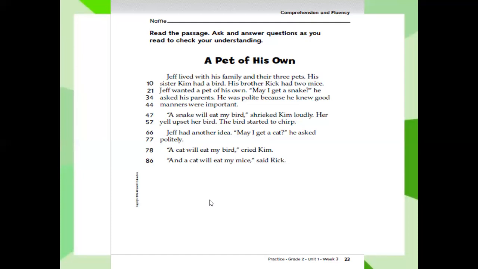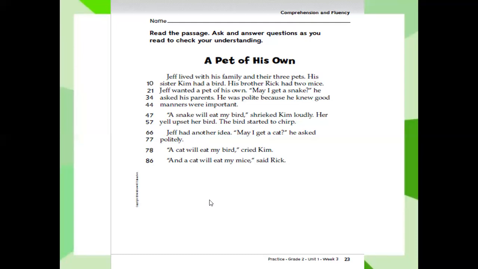Jeff had another idea. "May I get a cat?" He asked politely again. "A cat will eat my bird," cried Kim. "And a cat will eat my mice," said Rick. So who are the characters here? Kim, Rick, Jeff, and their parents. Turn your page. Where did the story take place? It took place in their house.